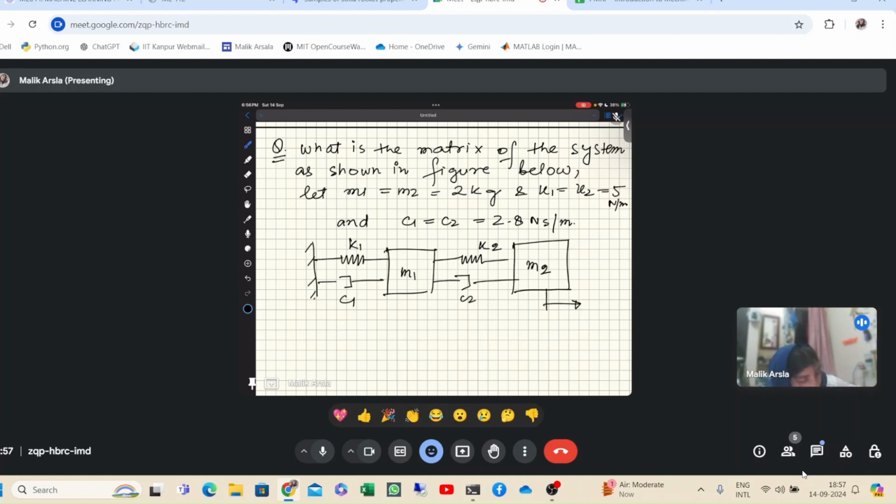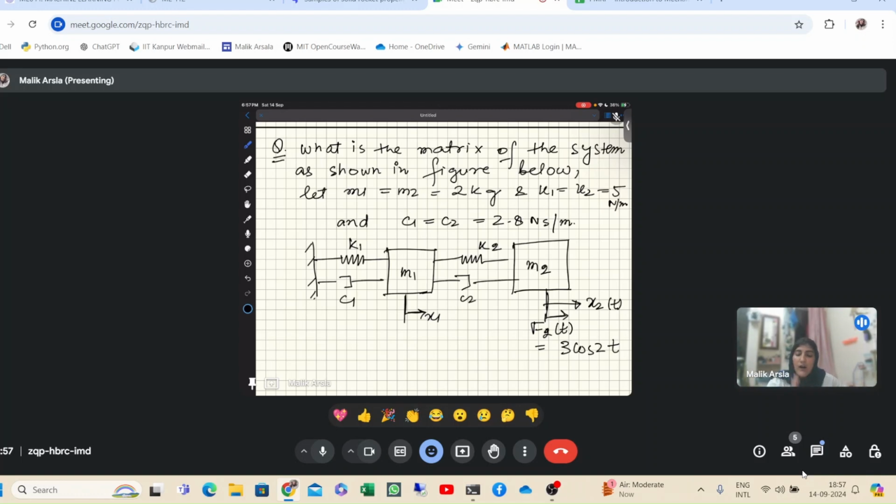And we apply a force F2 equal to 3 cos 2t, and it is x1. It is displaced to this side, and it's x2(t). The force is also in the same direction.